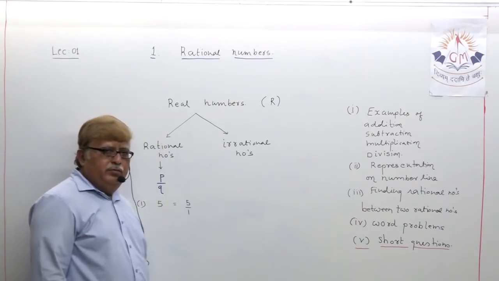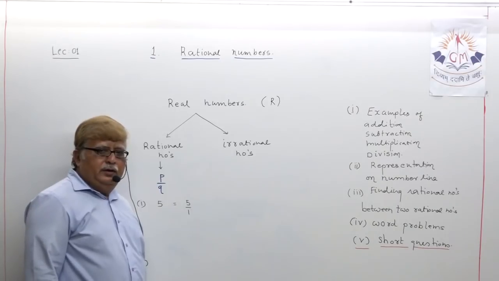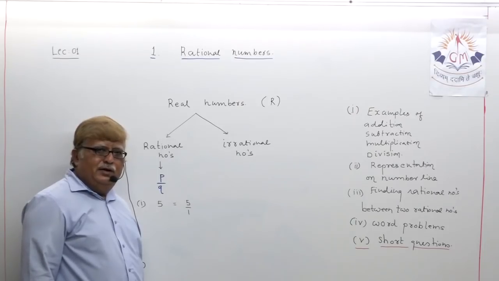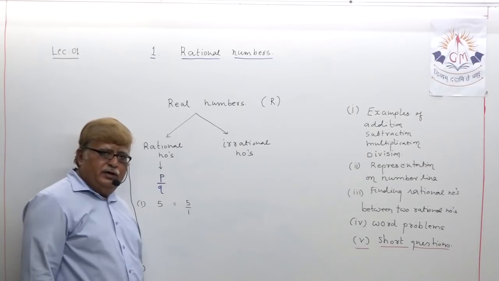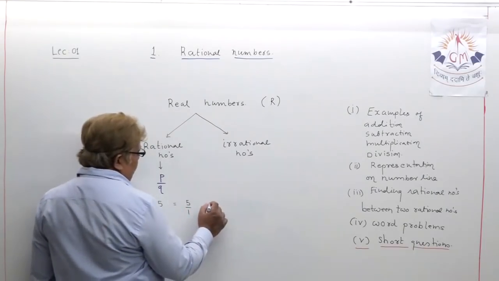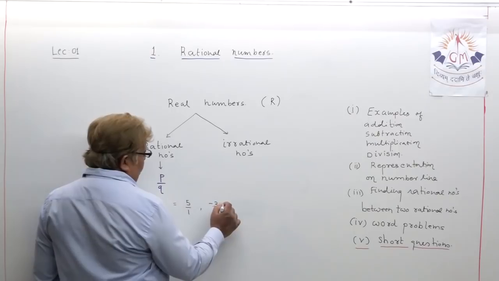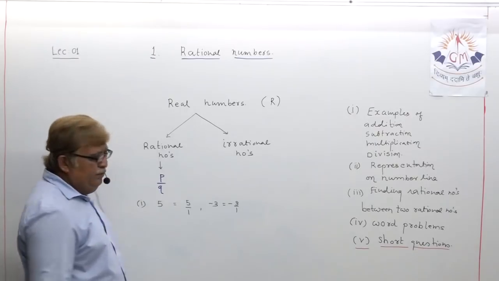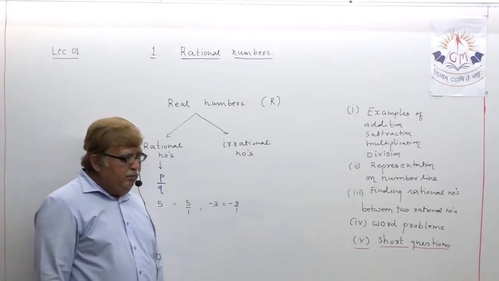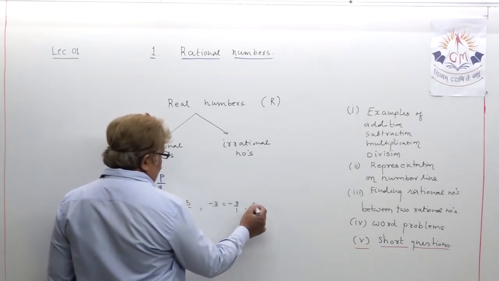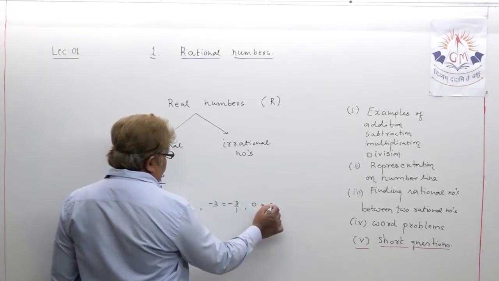To be more specific, let us not use the word natural number. Let us use the words all integers, either positive, negative or 0. Suppose I write -3, it is an integer. Can I write -3 as minus 3 upon 1? Definitely. And 0 can be written as 0 upon anything.